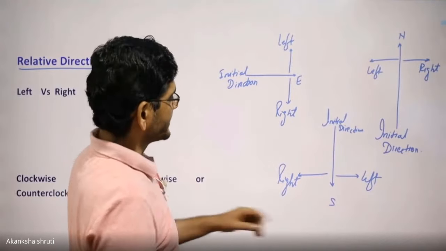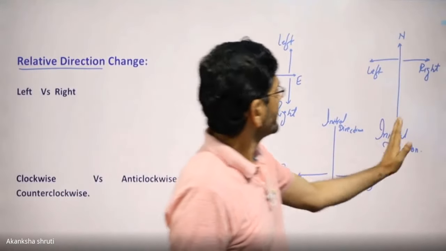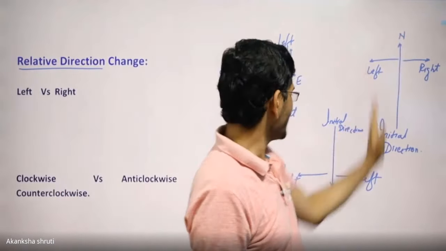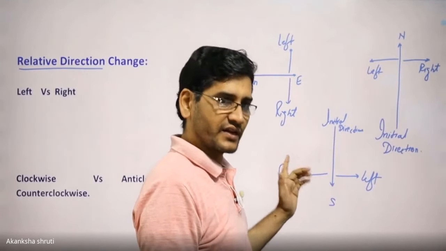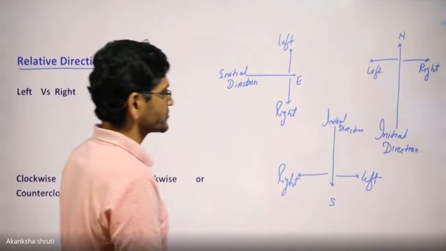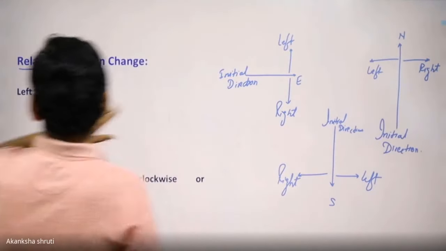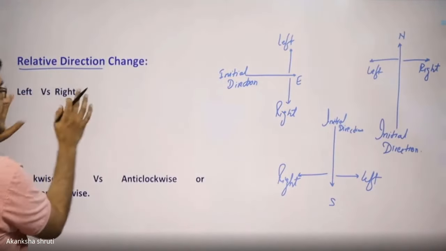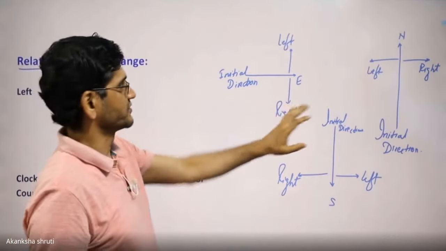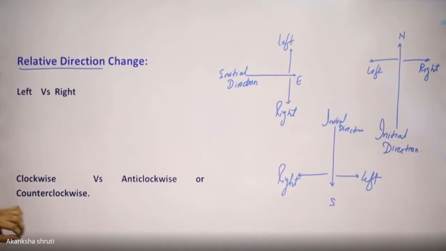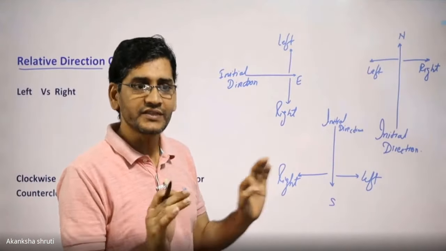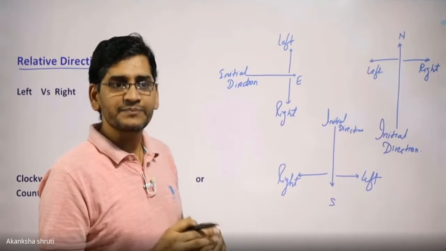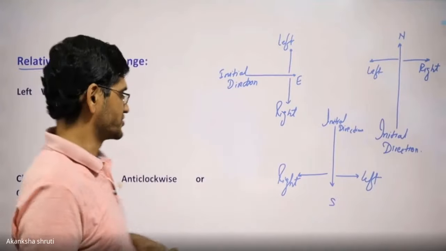Okay, like here you are getting that if the body is moving northward, this side is left, but if the body is moving southward, this side is right. Okay, student, so this thing we have to keep in mind. So left and right turns are very important for this. It is the first thing. Now the other one is called clockwise and anti-clockwise. This is the other way of expressing the direction change.